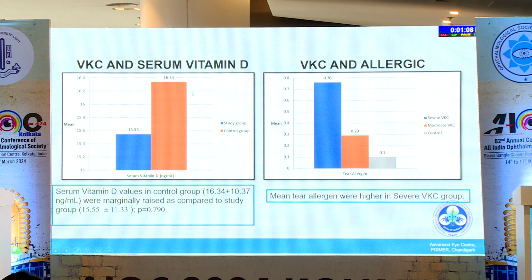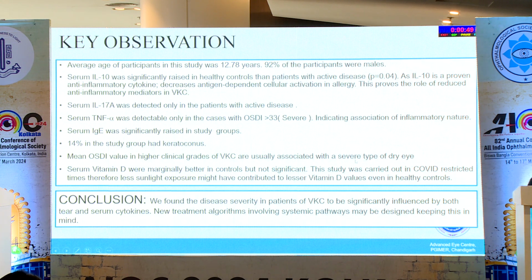Comparing serum vitamin D levels, it was lower in study and control groups. The normal range of serum vitamin D is more than 20. Overall, the values were lower in both groups and didn't show any significance. Coming to the allergic factors, the mean tear allergen was higher in the severe VKC group compared to the moderate VKC group.